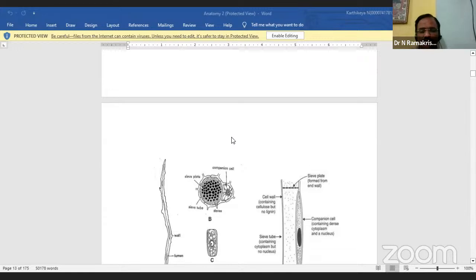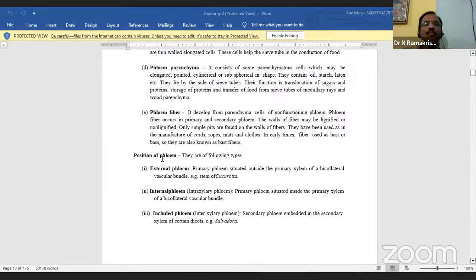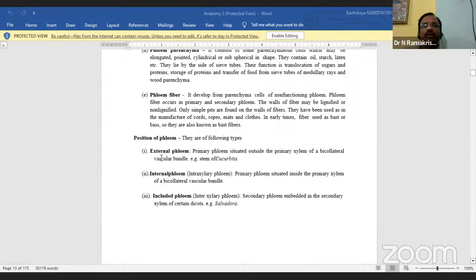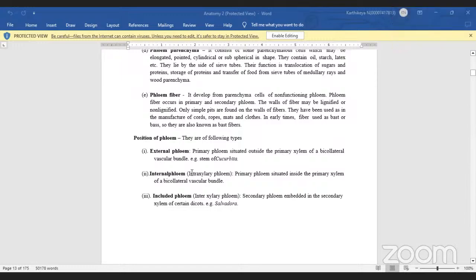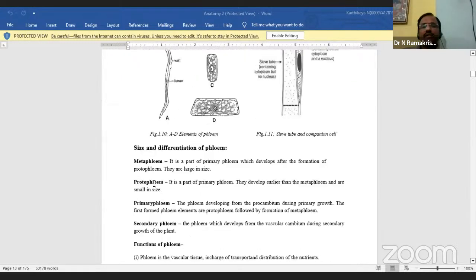The phloem is composed of different kinds of cells: sieve tube elements, companion cells, phloem fibers, and phloem parenchyma, four types. Based on position, there are three types: external phloem, internal phloem, and included phloem. Based on the stage of differentiation: protophloem, metaphloem, primary phloem, secondary phloem.